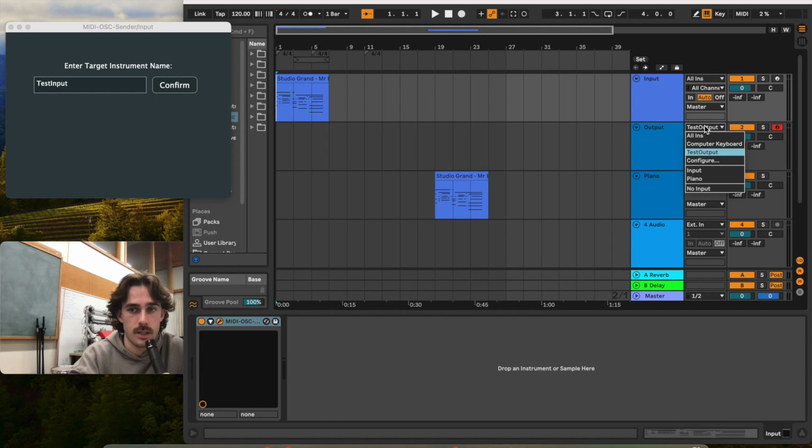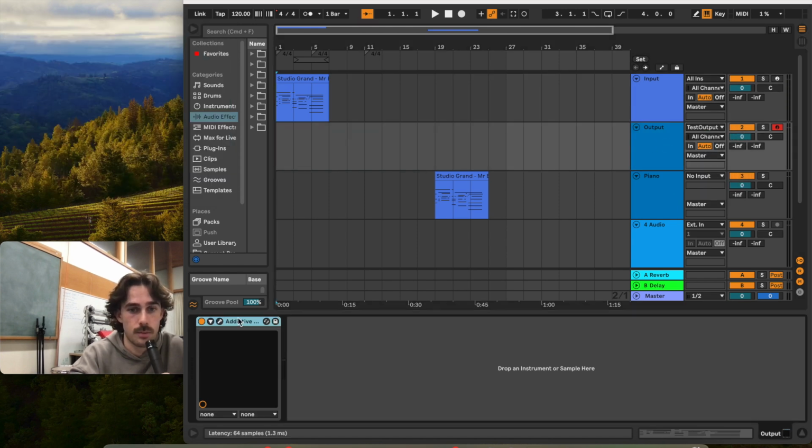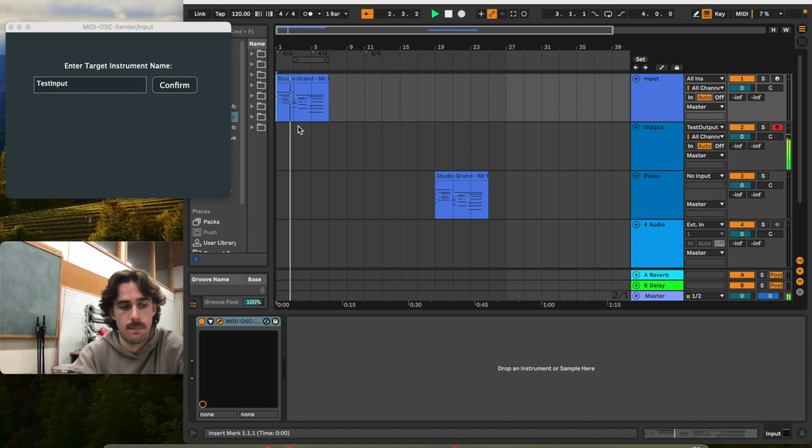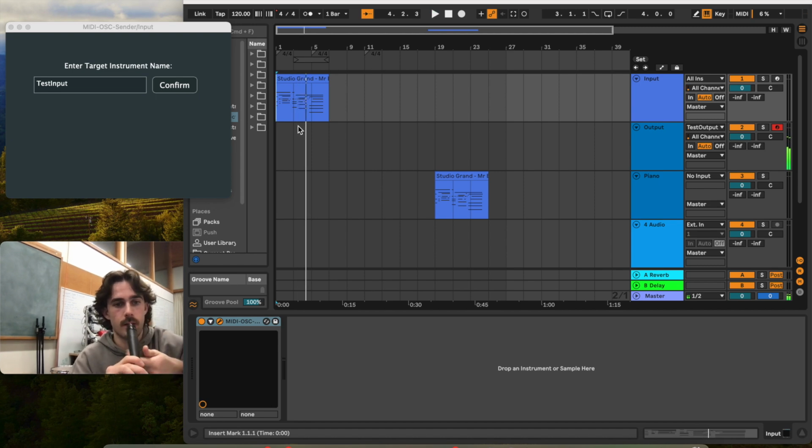And then we're just capturing this output here, which is called test output, and using it to play a piano. So if everything works, when I press play, this MIDI information should be delayed by 2 seconds. Let's give it a go. There we go, looks like it worked.